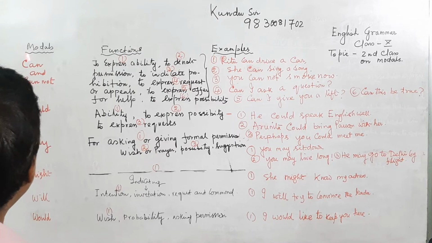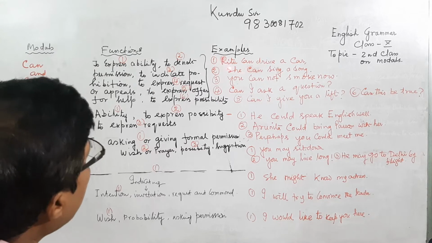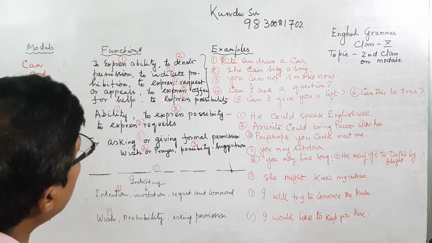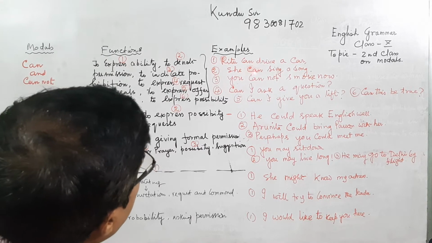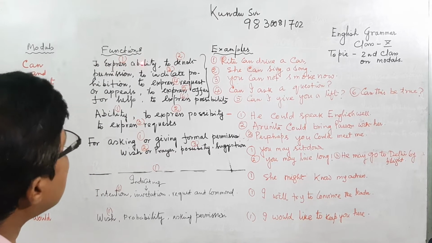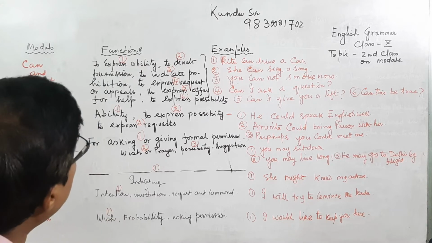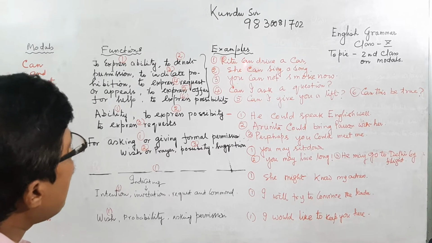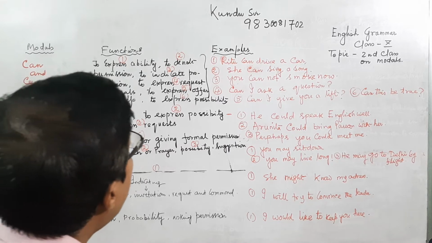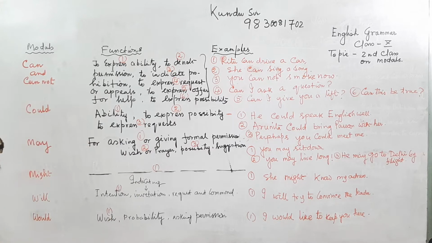The functions of can and cannot are mentioned here, and examples are given so that the function will be clear to you. Ritu can drive a car. That expresses ability; you can use either is able to drive or can drive. Then, she can sing a song.